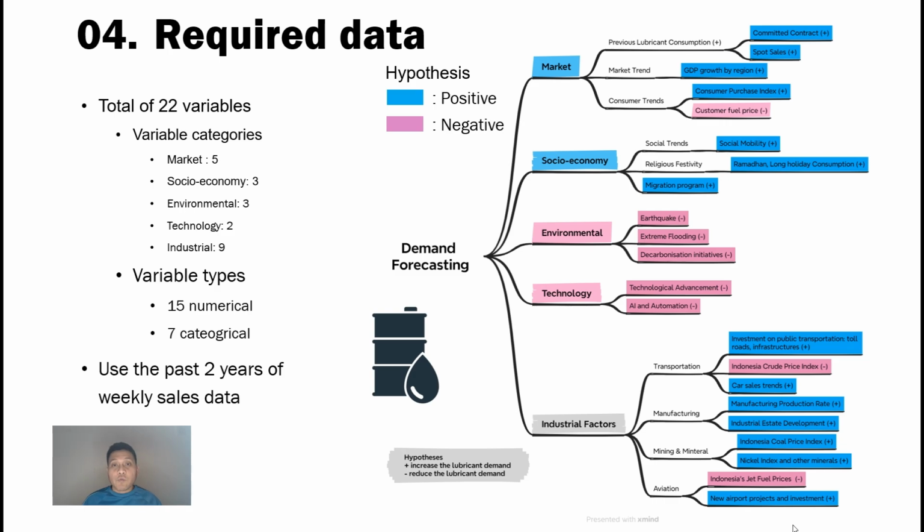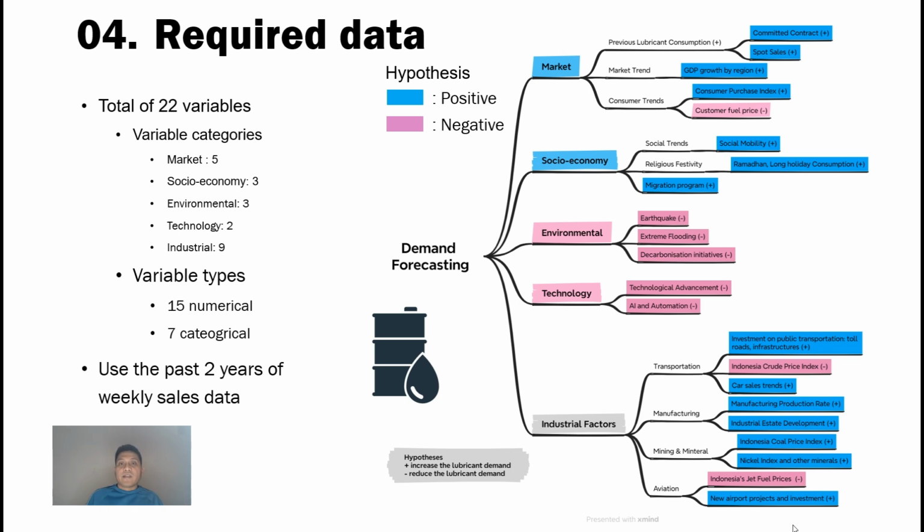So we have 22 variables spanning market, socioeconomic, environment, technology, and so on, using the PASTA framework. With 15 numerical and 7 categorical types, analyzing this against 2 years of weekly sales data will allow us to forecast trends and inform strategic decisions as effectively as possible.